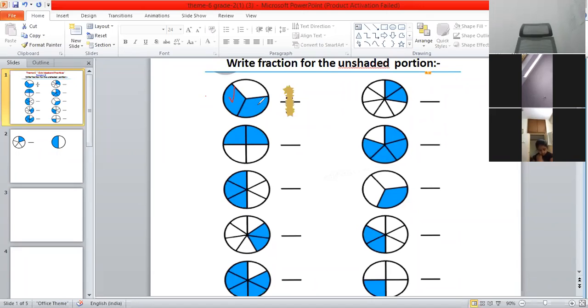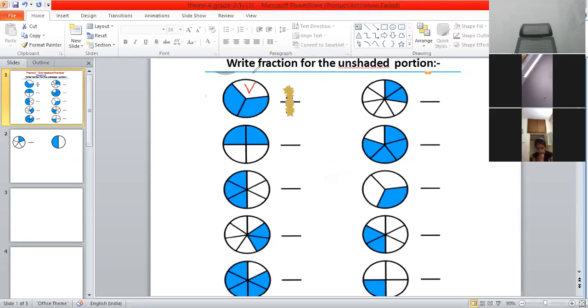Now, if I talk about the unshaded part, children, you can see this part is white in color. Only one part is white in color. This means that this is the unshaded part of this circle. Unshaded means which is not colored, right?